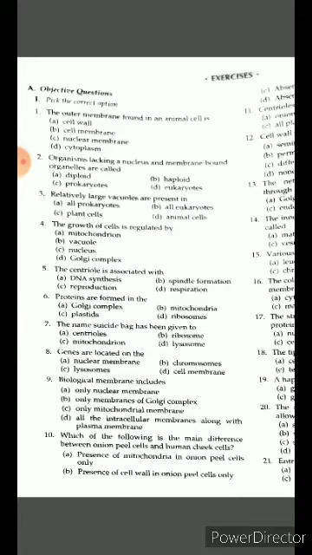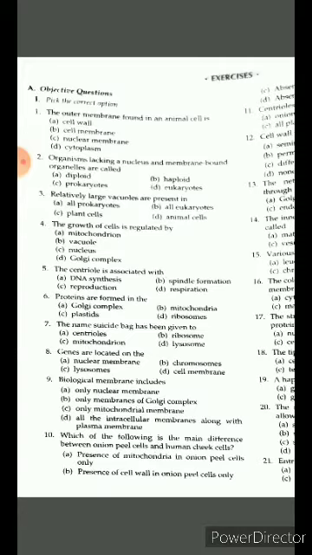Third, relatively large vacuoles are present in all prokaryotes, all eukaryotes, animal cell, plant cell. You think 2 seconds. Your answer is plant cell. Because in animal cell, vacuoles are absent or present small in size. So plant cell is your answer.